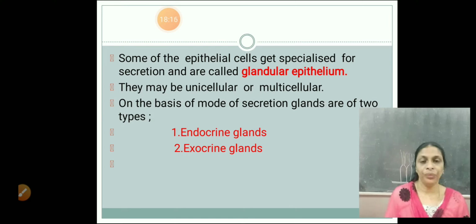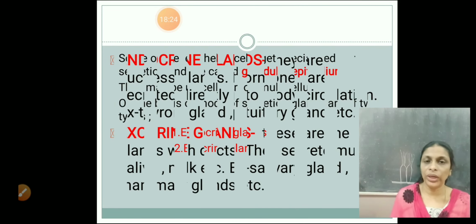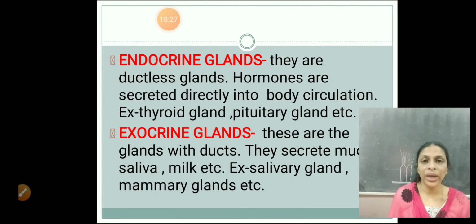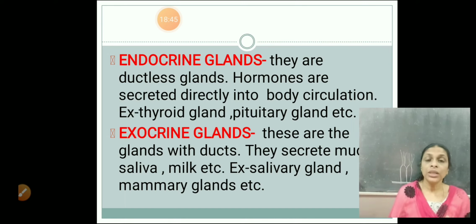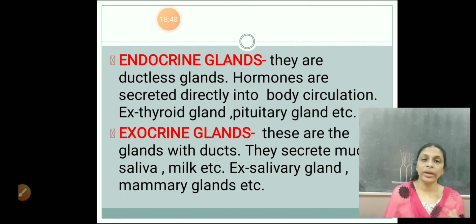One is endocrine glands, the other one exocrine glands. Endo and exo. Now I think you have studied about endocrine glands, isn't it? Endocrine glands are called ductless glands. Why? Because they do not have a duct or a tube to carry their secretion. Whatever is secreted by such glands will be directly released into the body circulation, into the blood circulation, right? So such glands are called endocrine glands. Endocrine glands are ductless glands. I hope you understood the meaning of a duct.